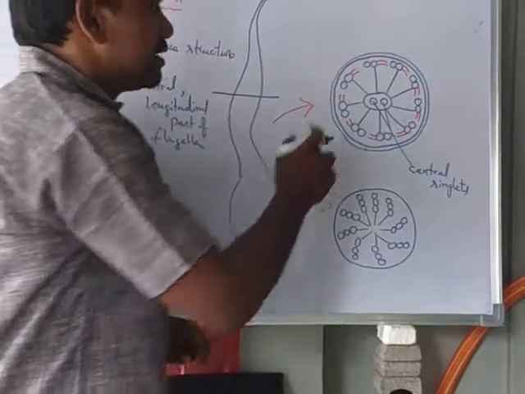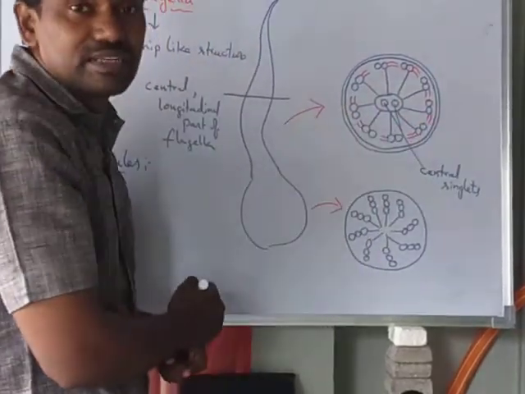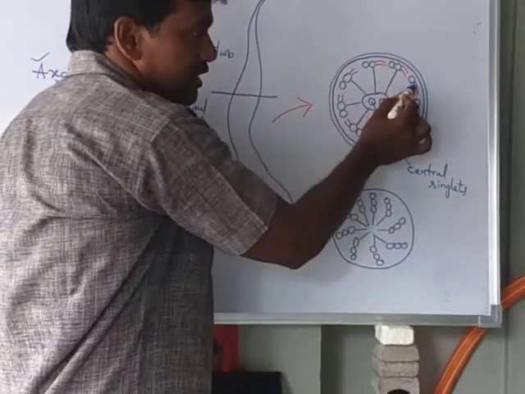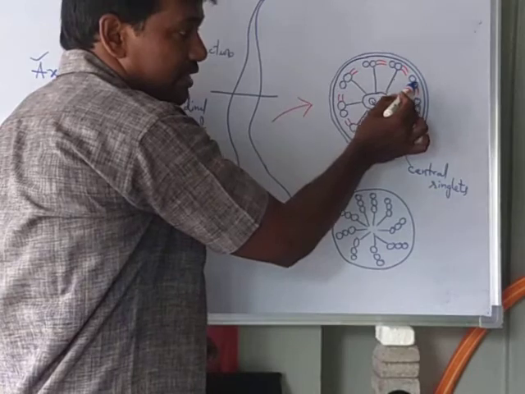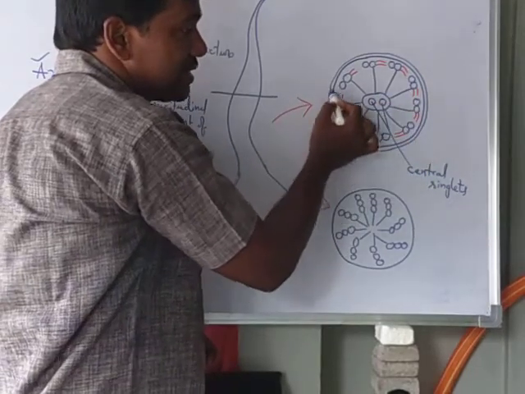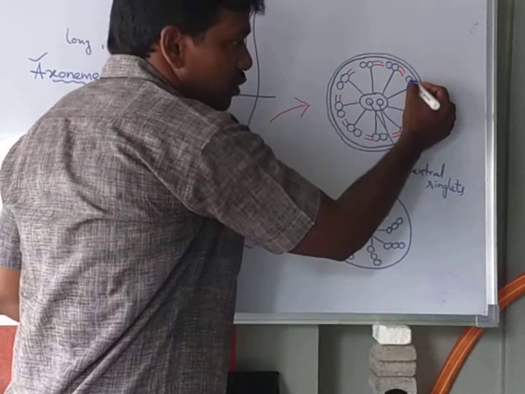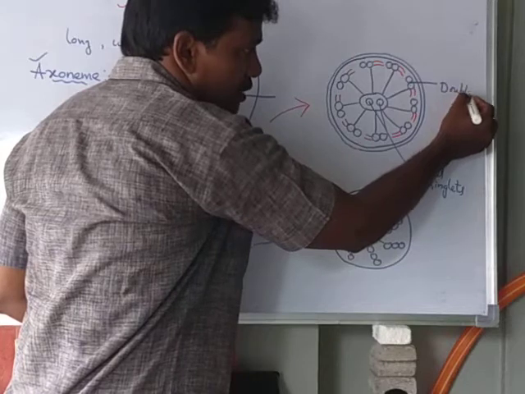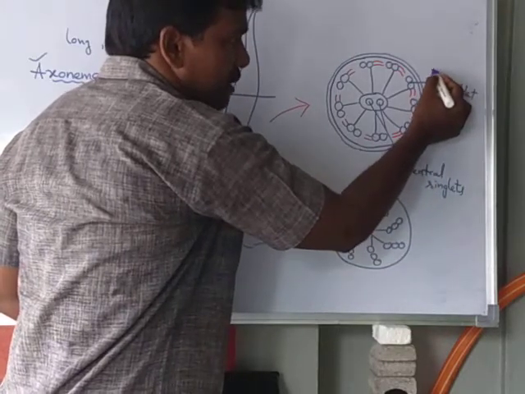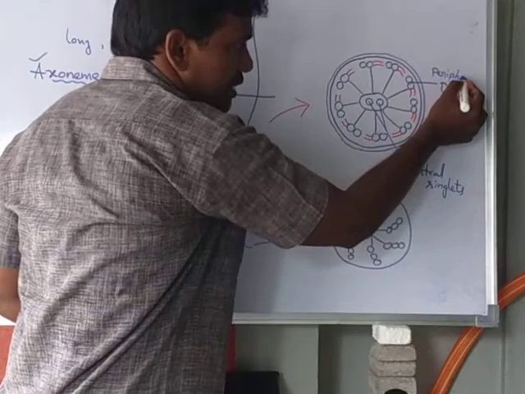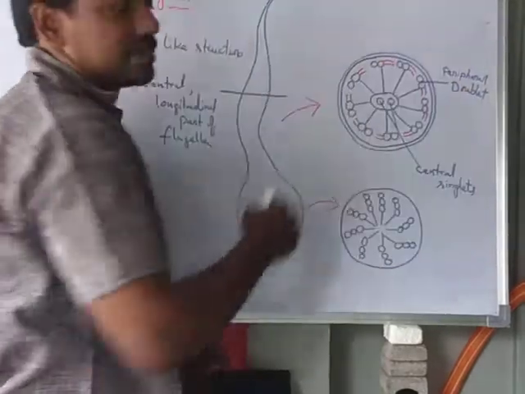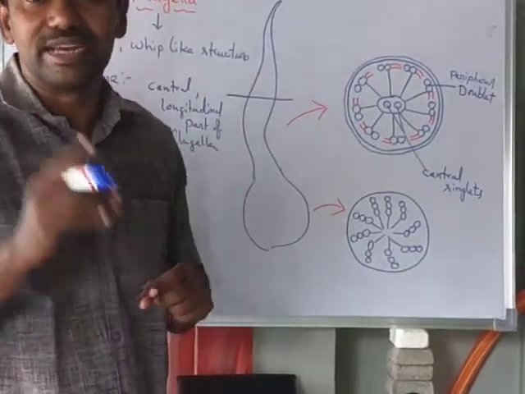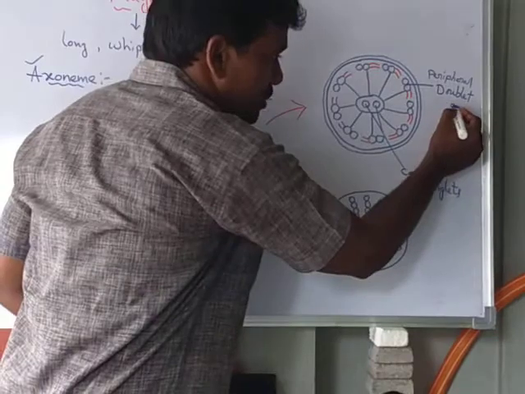And on the peripheral side, 9 doublets of microtubules are present. This is one doublet, where both are fused to each other, and this is another doublet. Like these, 9 peripheral doublets are present at the peripheral side.